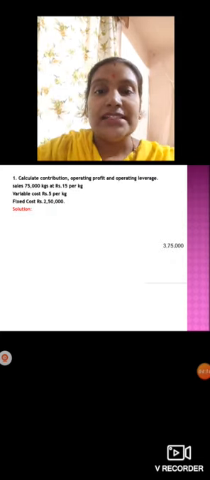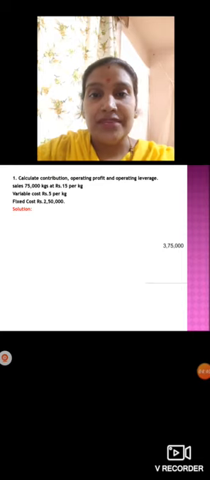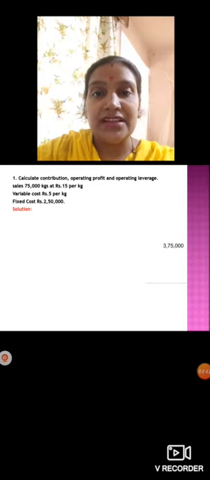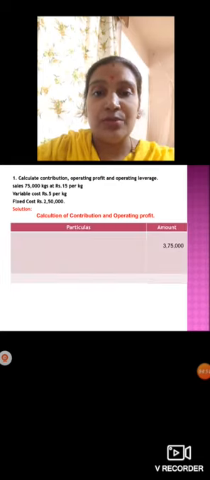Okay, let's see the first problem here. Calculate contribution, operating profit and operating leverage. Sales, they have given 75,000 kgs, price 15 per kg. Then variable cost rupees 5 per kg and fixed cost 2,50,000. So let's see the solution of it. Calculation of contribution and operating profit here.